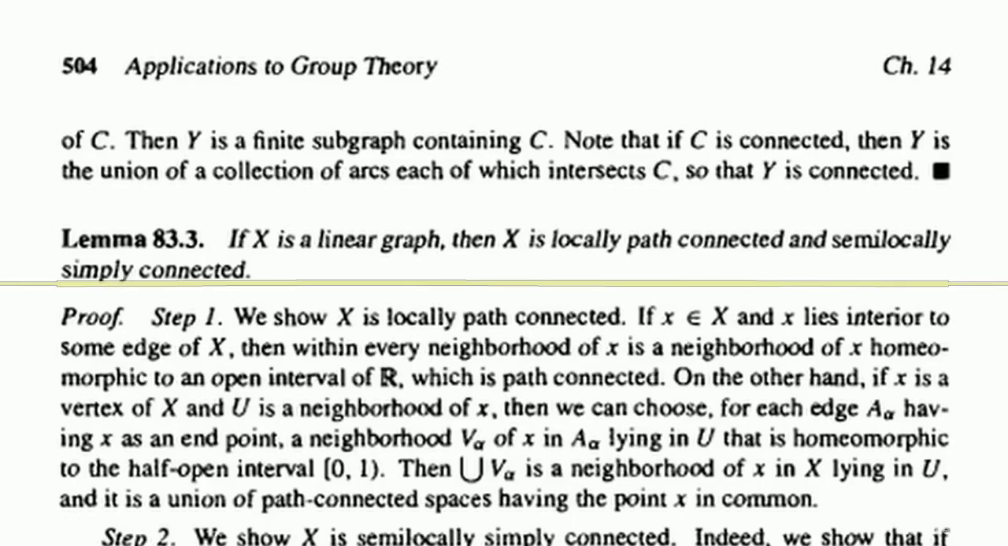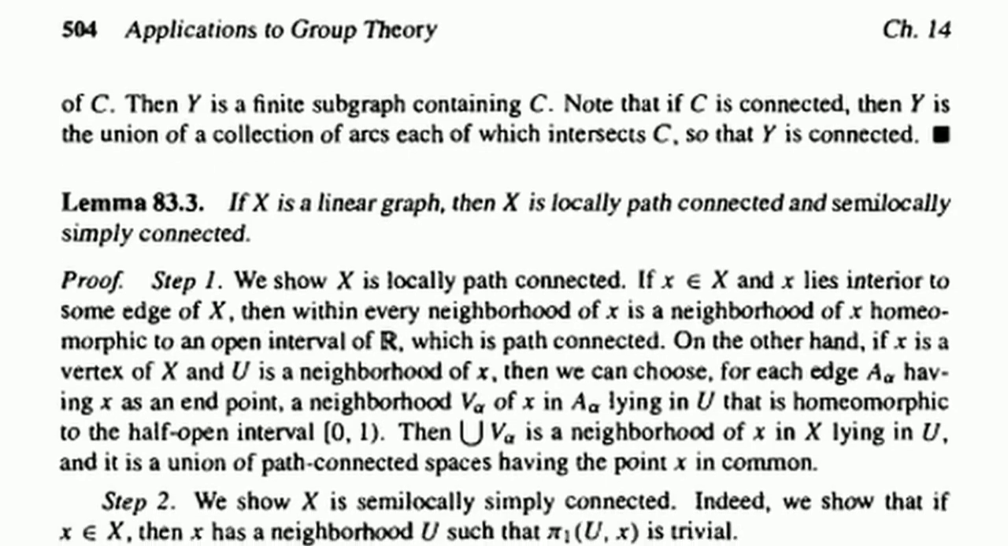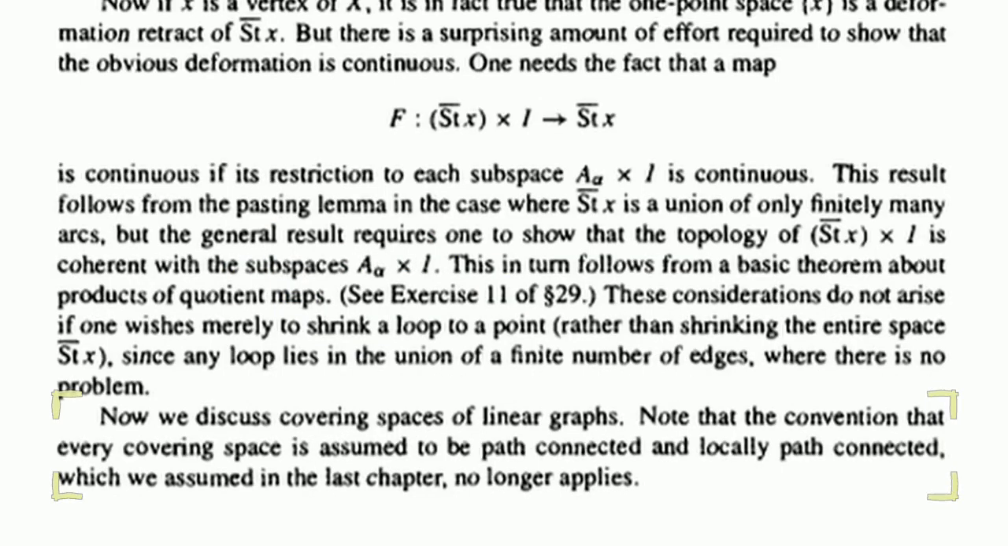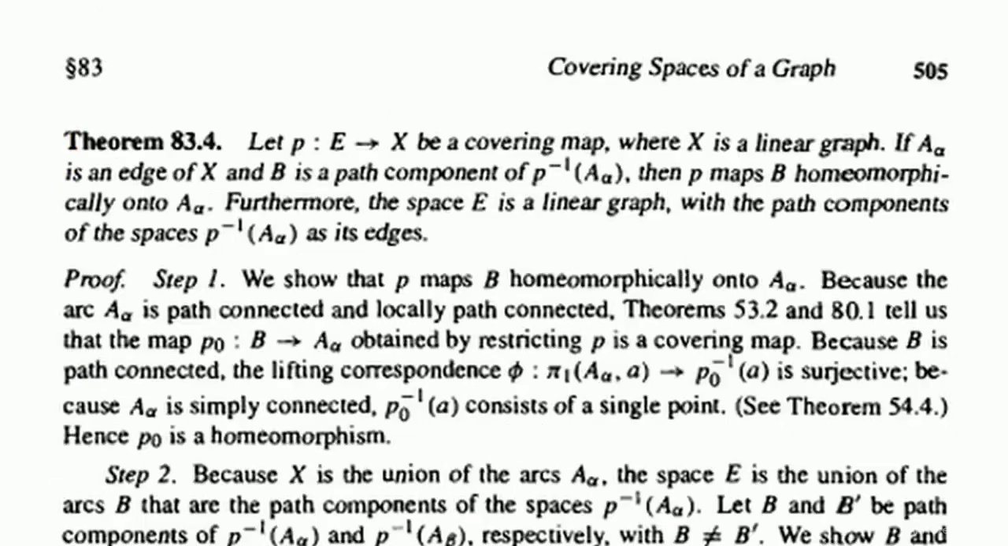Looking at the text of Lemma 83.3, Munkres proves that every linear graph is locally path-connected and semi-locally simply connected. These specific properties matter for a very precise reason. In topology, being locally path-connected and semi-locally simply connected are the exact necessary prerequisites guaranteeing that covering spaces for this graph actually exist. This sets up theorem 83.4, shown here.